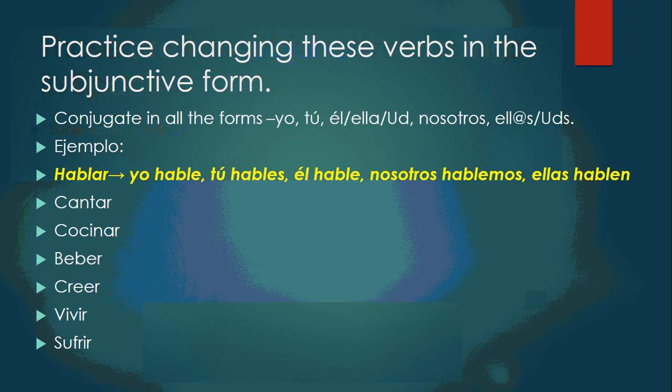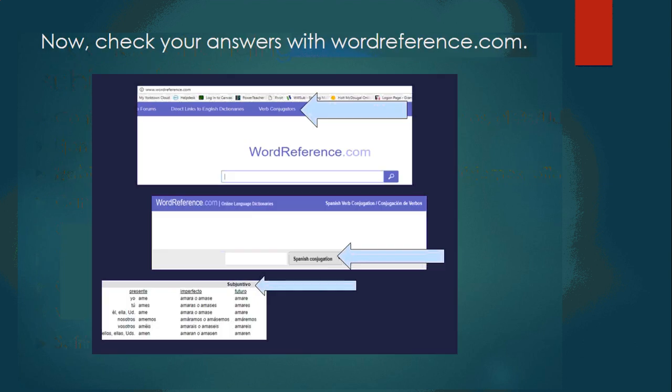So please practice changing these verbs into the subjunctive form. Por ejemplo: hable, hables, hable, hablemos, hablen. Let's do cantar, cocinar, beber, creer, vivir, y sufrir. Once you finish with them, please check your answers with WordReference. Make sure that they are right.